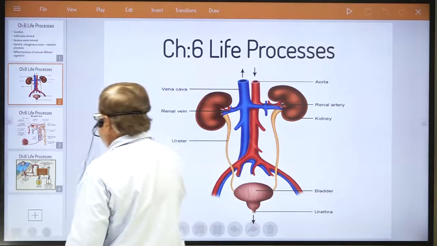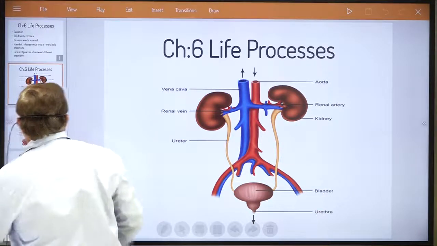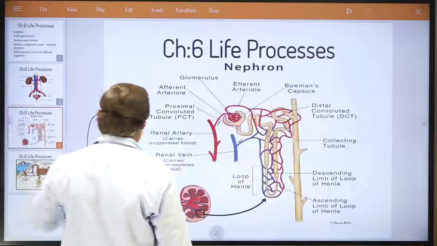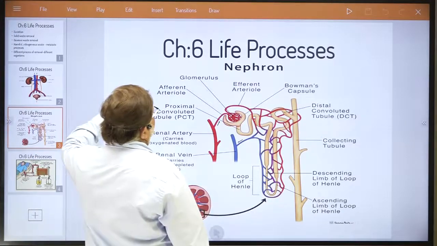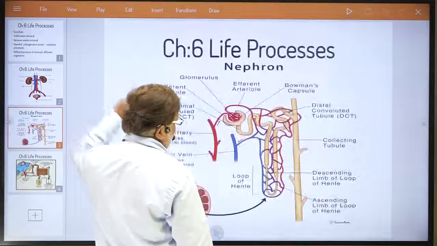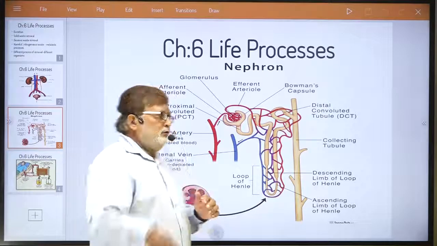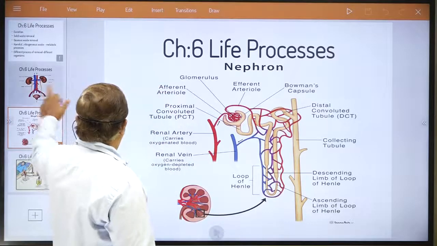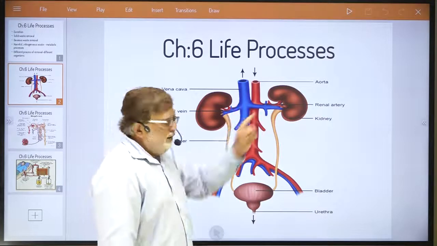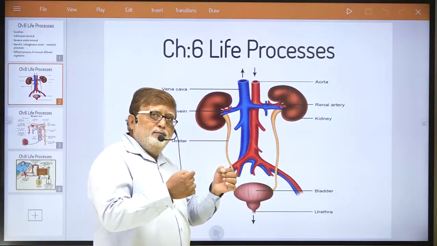Okay, let me explain to you the structure of the nephron. See, dear student, let me explain the structure of the nephron. Can you see this now? This is the nephron, dear student. Actually, you must first clear this also. The renal vein, dear student, enters our kidney carrying impure blood.